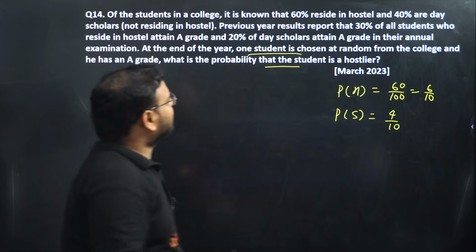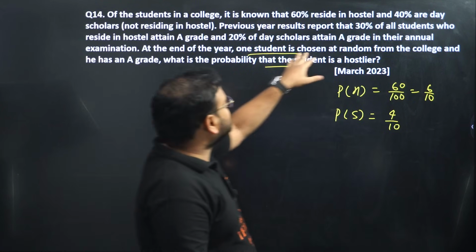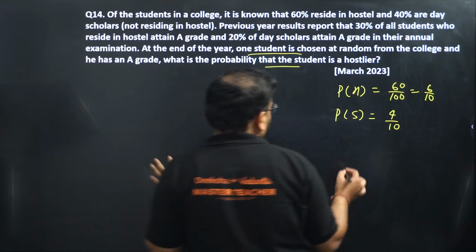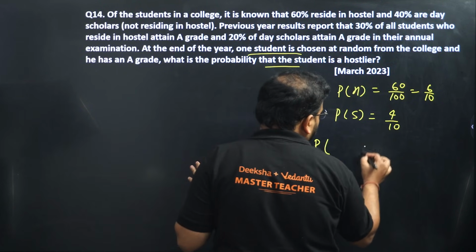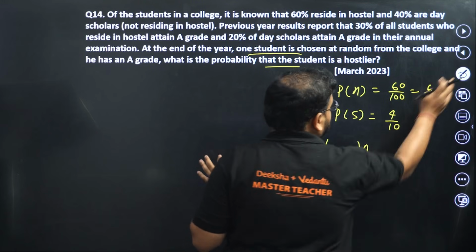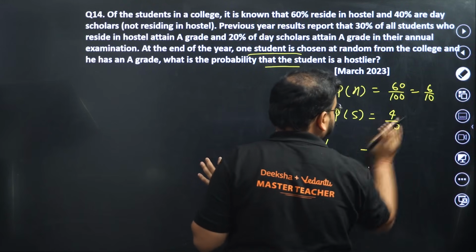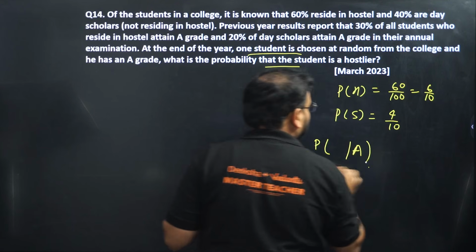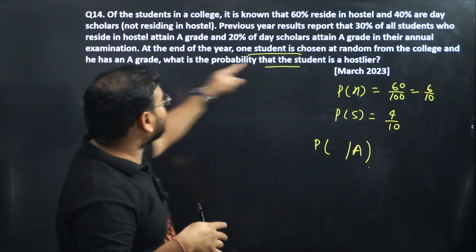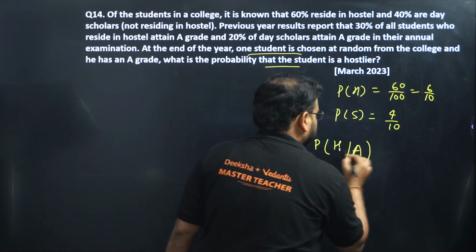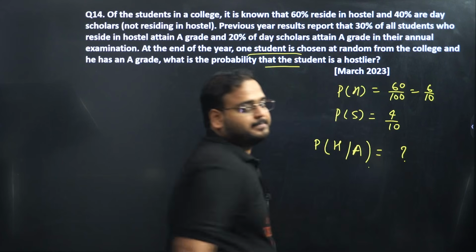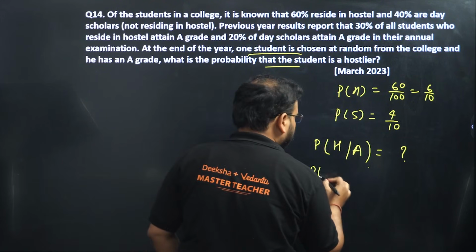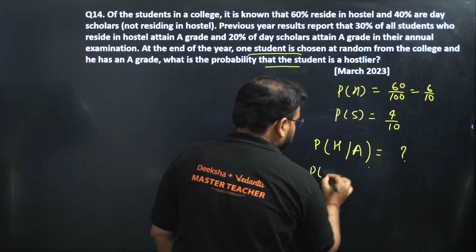Now forget about everything else. What are they asking? One student is chosen at random from the college and he has A grade. Means you have already chosen a student. He has the grade A. Very important. Now they're saying that you want the student to be a hostler. So H. You're looking for this statement. Find what they're asking, and then you can simply find the remaining values.